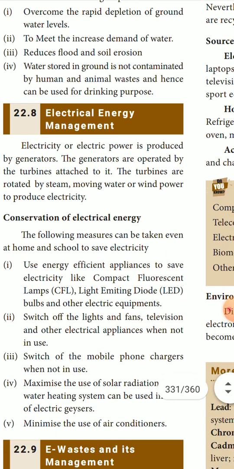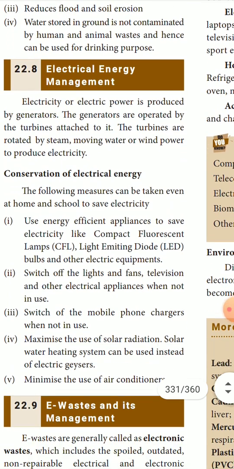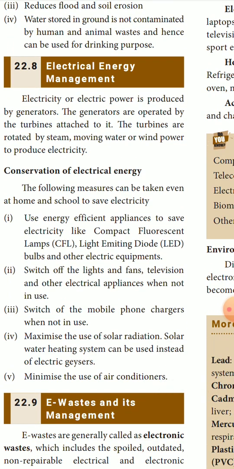Now, electrical energy management. Electricity, or electric power, is produced by generators. The generators are operated by turbines attached to them. The turbines are rotated by steam, moving water or wind power to produce electricity. Recently, we also learn about wind energy and tidal energy for producing electricity.